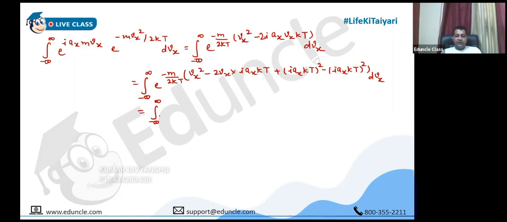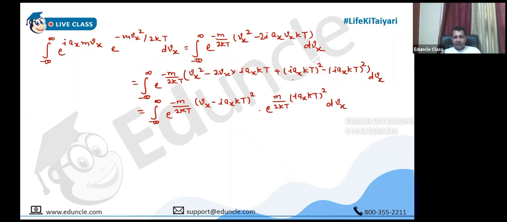So the integral from minus infinity to infinity of e^(-(m/2kT)(vx − iota ax kT)²); these three terms I have combined. Then this will be e^((m/2kT)(iota ax kT)²). Minus minus becomes plus.